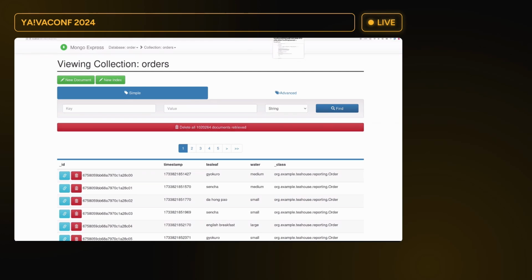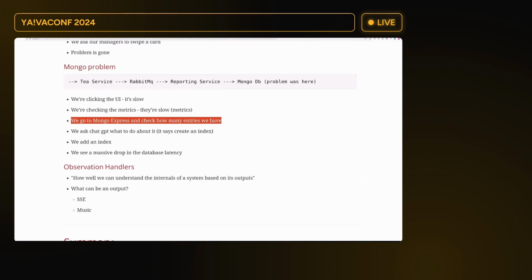With such an amount of documents, the problem starts to be very big. We asked ChatGPT what to do about this, because every presentation needs to reference an AI right now, otherwise it's not trendy. And we added an index, and we saw a massive drop in the database latency.